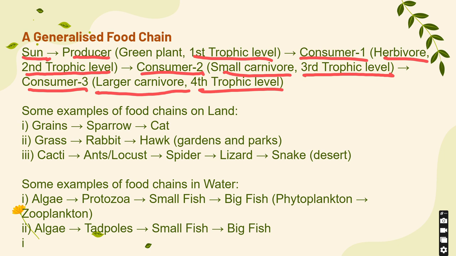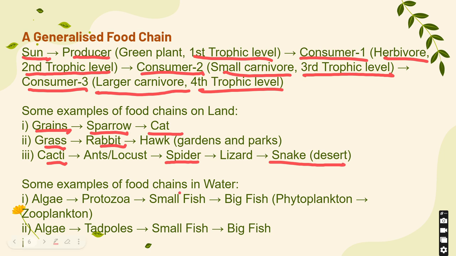Some examples of food chains on land. Grains, which are autotrophs, are eaten by the sparrow, and sparrow is in turn eaten by the cat. Grass, autotroph, rabbits eat grass, and hawks feed on rabbits. Cacti, ants or locusts eat the cacti. These locusts or ants are further eaten by the spider. Spiders are eaten by lizards, and lizards are eaten by snakes.